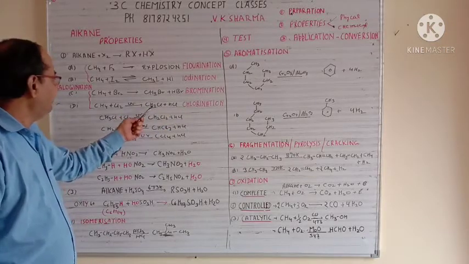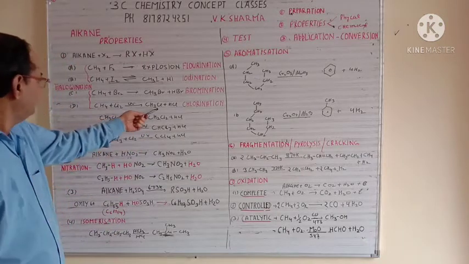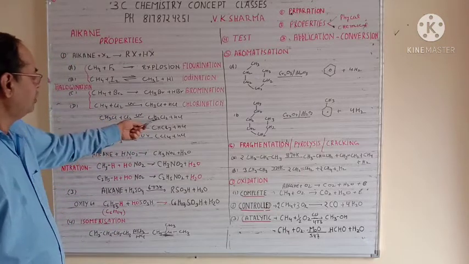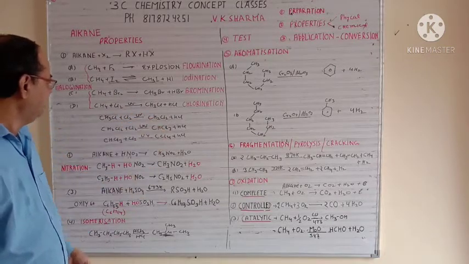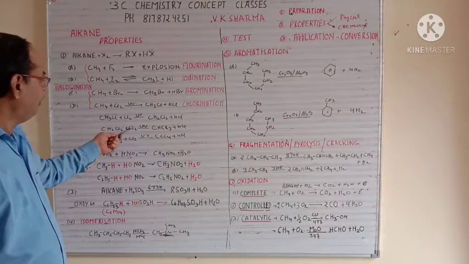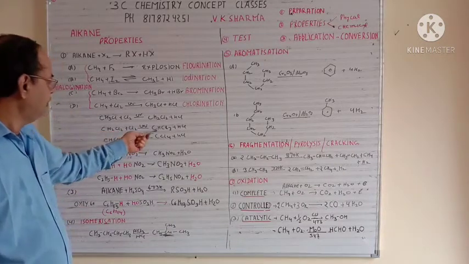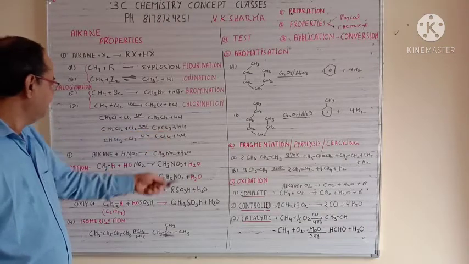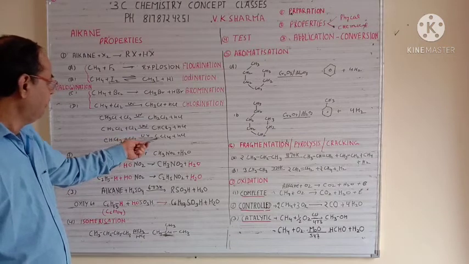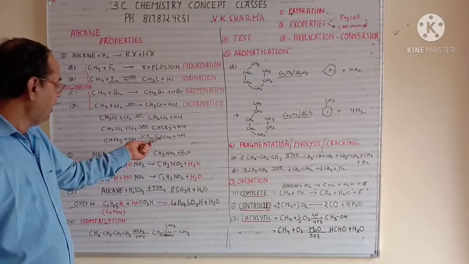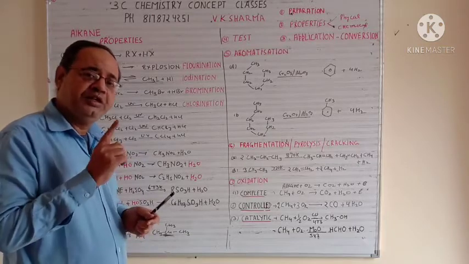Now this bromination and chlorination can further move on. For example, suppose in this reaction you again add Cl2. That will again remove one hydrogen, so that will give you CH2Cl2 plus HCl. Same way, you again add one more Cl2. This will again remove one more hydrogen, so that will give you CHCl3 plus HCl. Same way with CHCl3, you again add one chlorine, so that will give you CCl4 plus HCl. So as long as hydrogen remains with the alkane, this reaction will keep on proceeding.